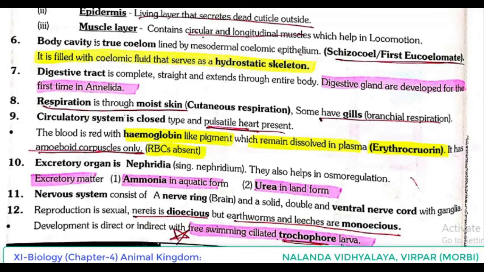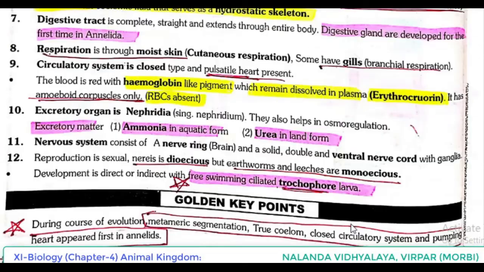So here one golden key point is given. During course of evolution, metameric segmentation, true coelom, closed circulatory system, and pumping heart appeared first in annelids. As I discussed with you, during course of evolution, when we started from Porifera to Annelida, we have seen this much development for the first time in Annelida only. So metameric segmentation, true coelom, closed circulatory system, and pumping heart appeared first time in annelids.